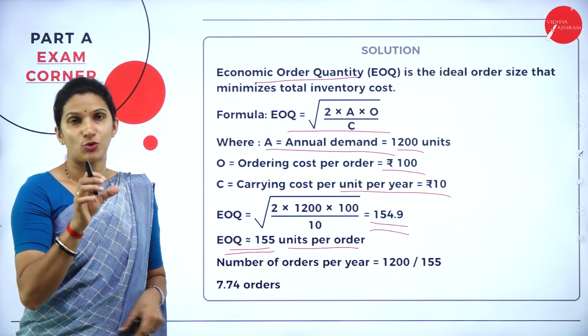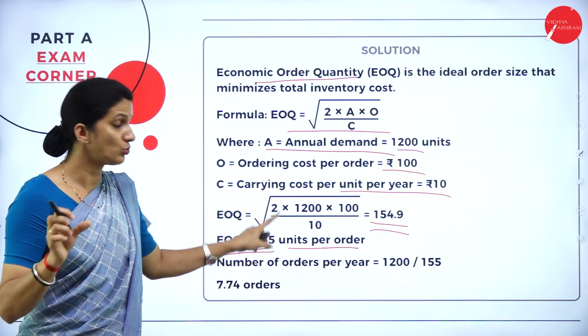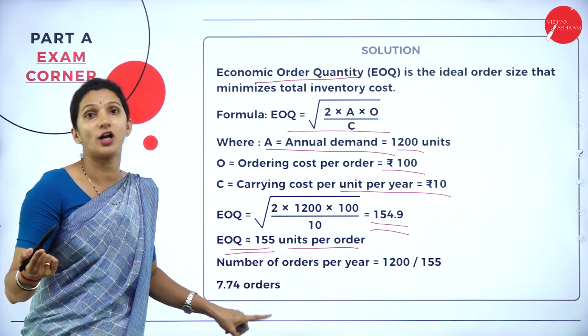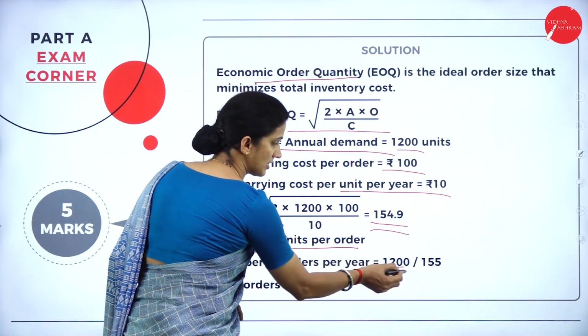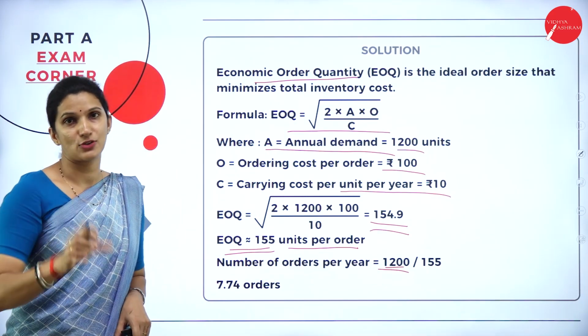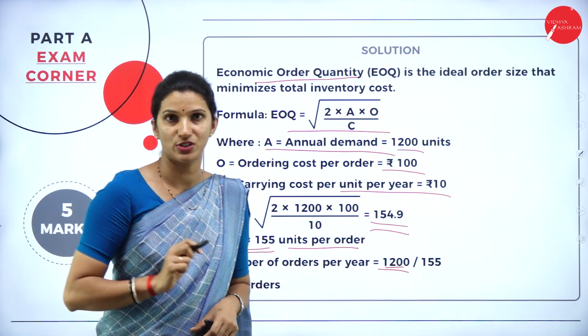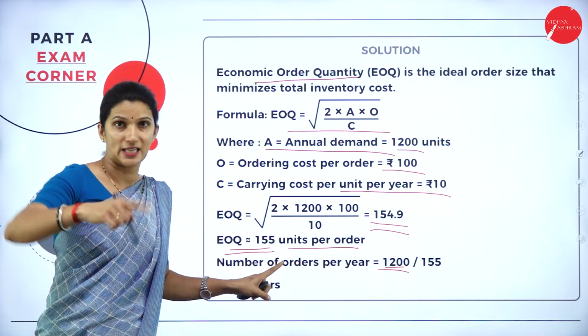That means when the company goes for ordering, they can order 155 units at a time. What is the number of orders they will make in a year? The annual requirement is 1200 units, the requirement for the whole year, divided by 155 units, the quantity ordered at a time.